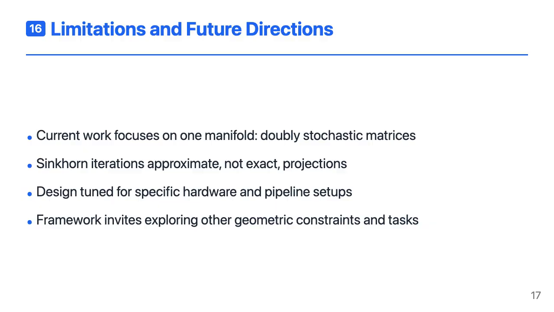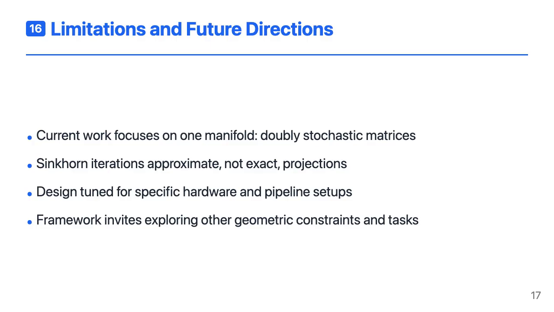There are, of course, limitations. This paper explores a single choice of manifold, doubly stochastic matrices for the residual mixing. While this choice is well motivated, it's not the only possibility. The Sinkhorn-Knopp algorithm also gives an approximate projection in a fixed number of iterations, so there's a trade-off between accuracy and compute.